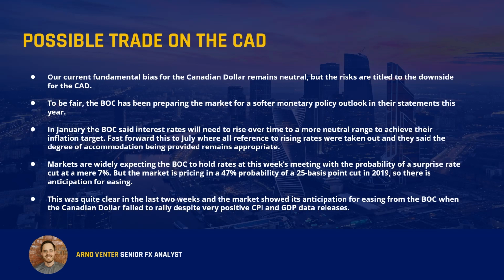When we started in January, the BOC said interest rates will need to rise over time to a more neutral range to achieve the inflation target. Now, if we fast forward to July's meeting, all the references to raising rates were taken out of the statement, and they said that the degree of accommodation being provided remains appropriate. So they have been preparing the market for that softer, more dovish stance.